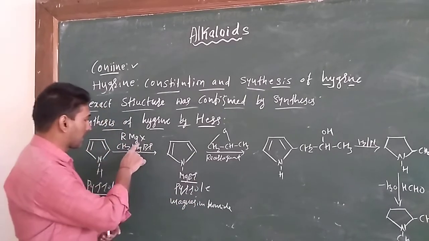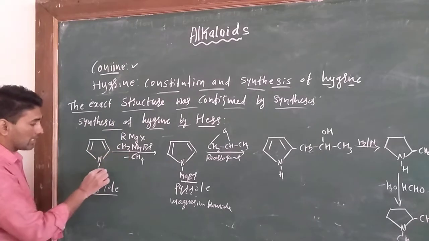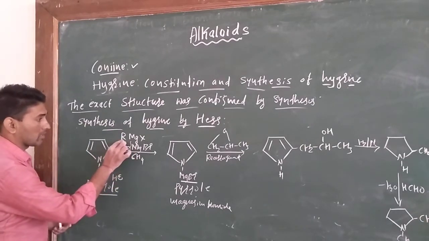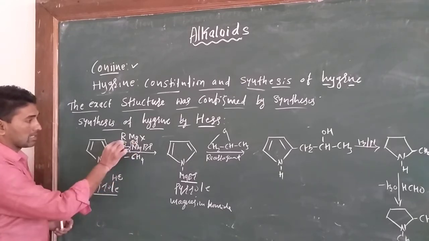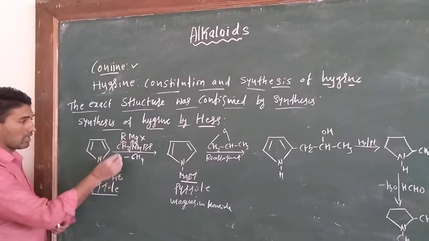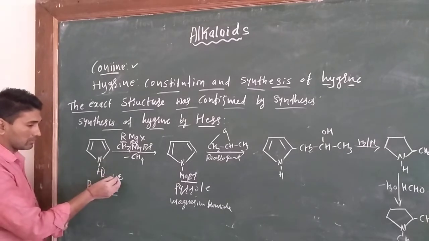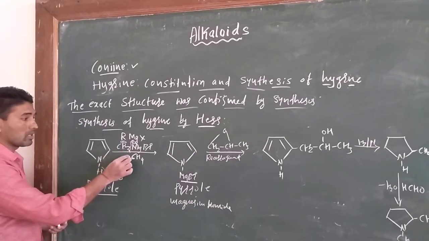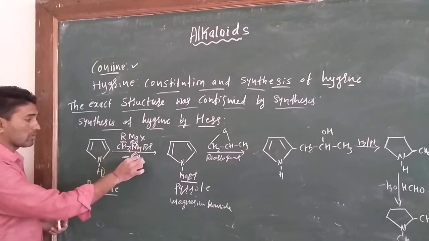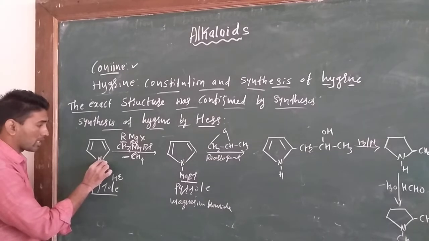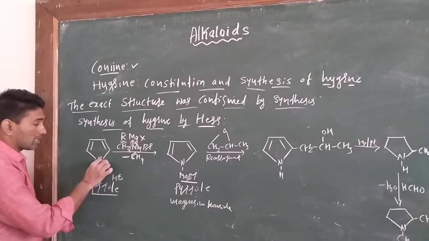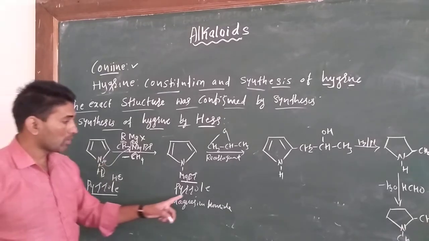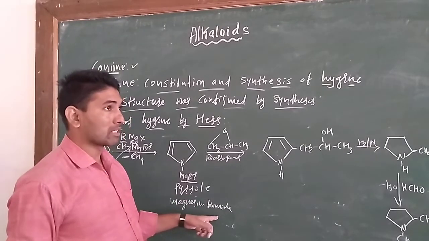CH3 minus attracts H plus to form CH4, the bond shifts, a negative charge comes on nitrogen, and the negatively charged nitrogen bonds to MgBr to form pyrrole magnesium bromide.